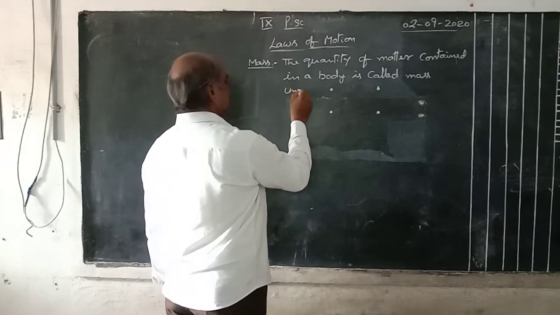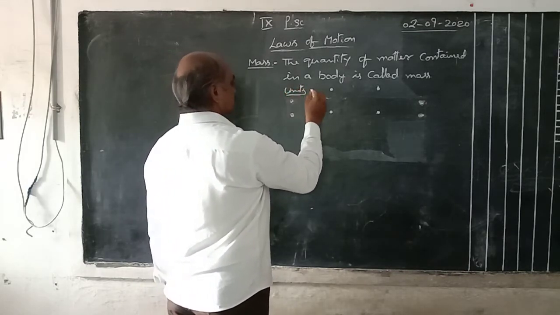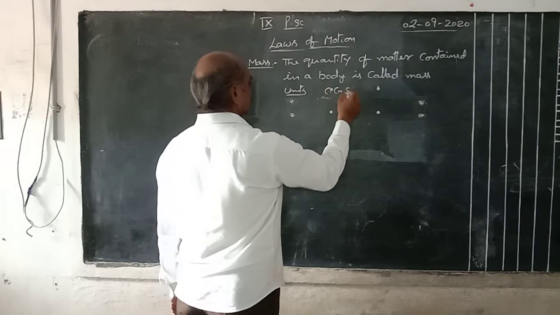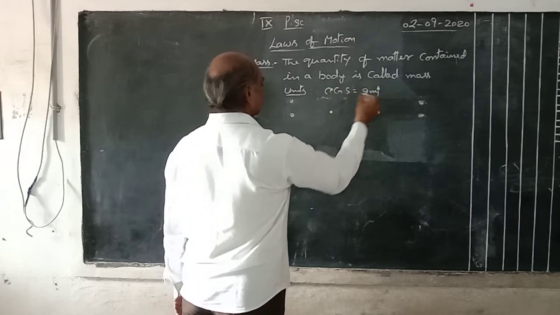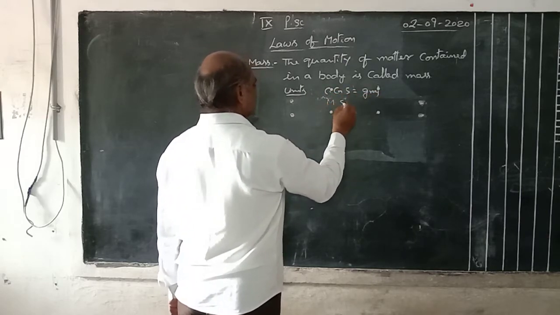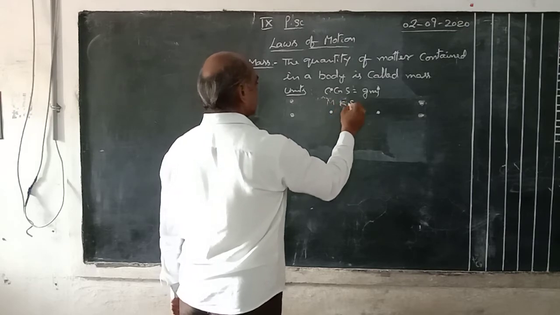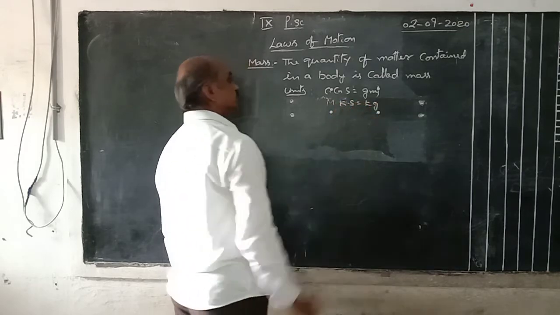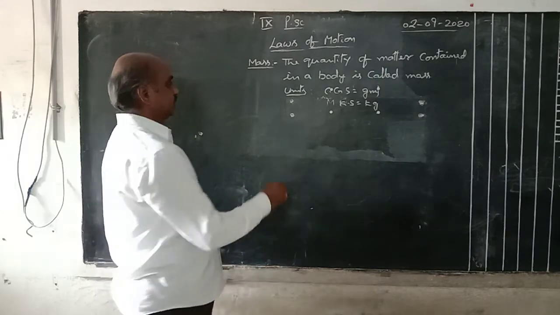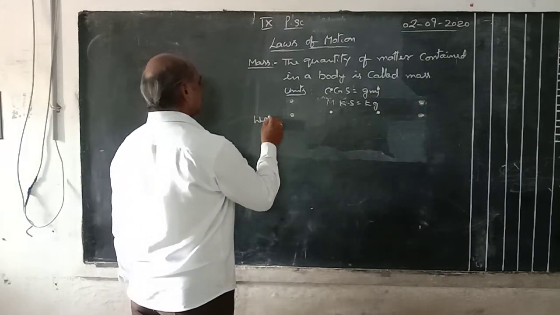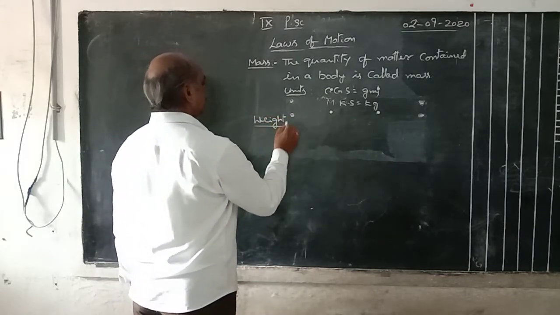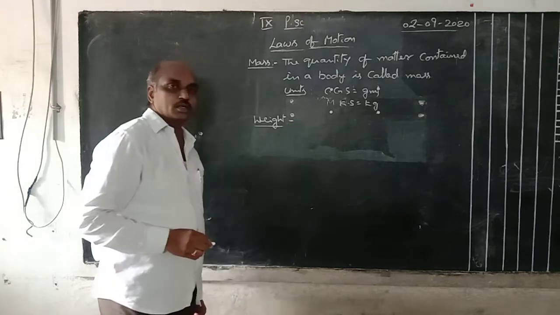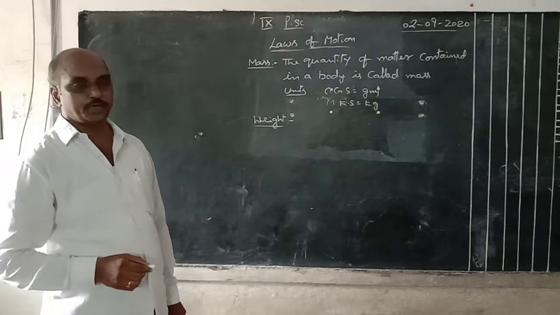Units. CGS: grams. MKS or SI system: kg. Next one is weight. Here there is a small difference between mass and weight.